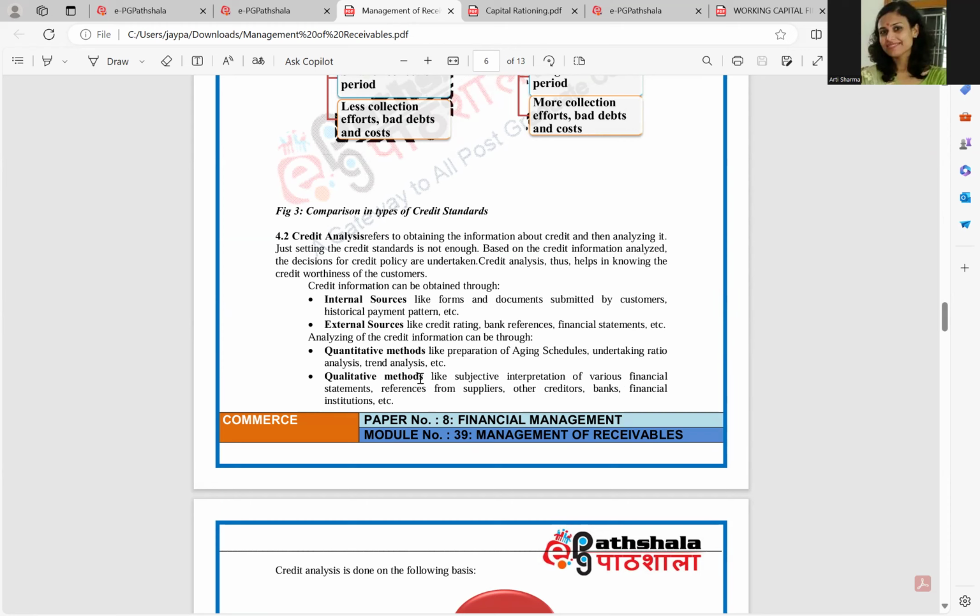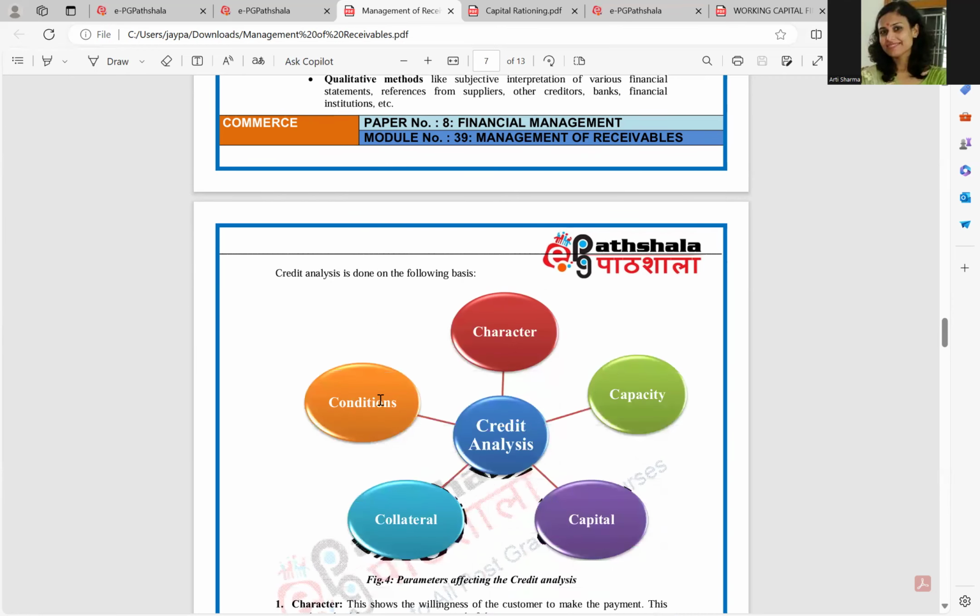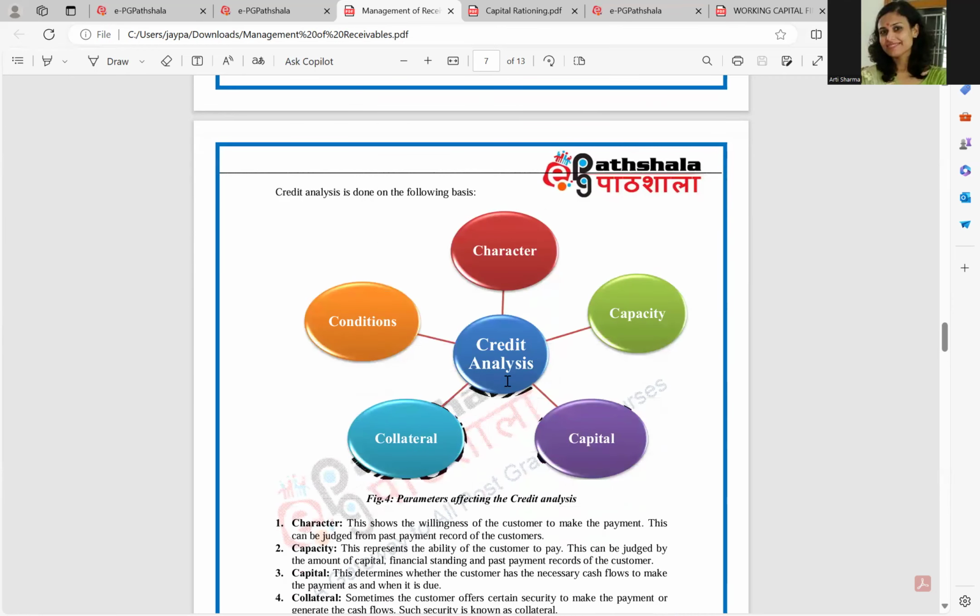Qualitative methods are subjective and based on the opinion of financial experts, and these include the interpretation of financial statements and references from the suppliers, like some suppliers may provide some good word of mouth regarding any company for providing credit or not, other creditors, banks, financial institutions, etc. Now this credit analysis depends upon the 5 C's of the customer: character, capacity, capital, collateral, and the conditions of the customer.